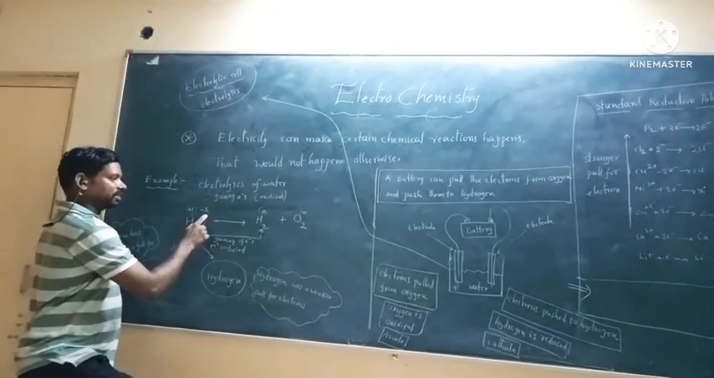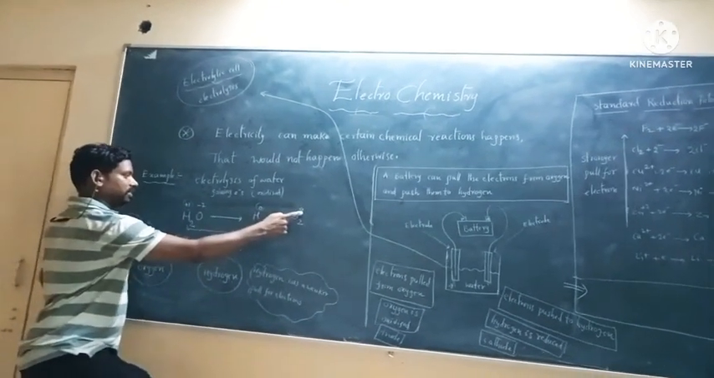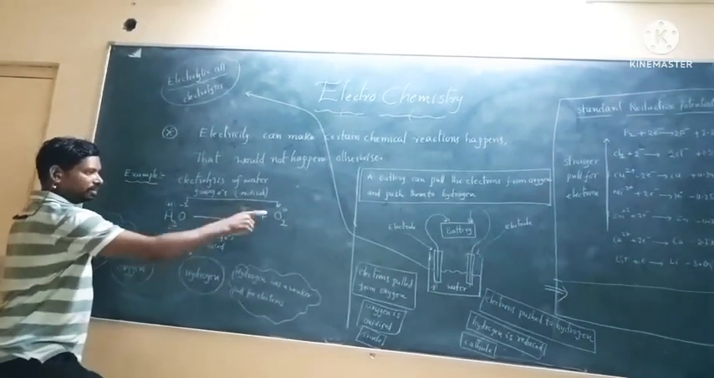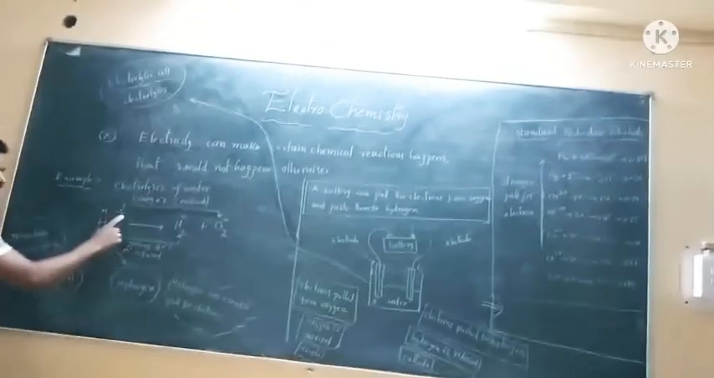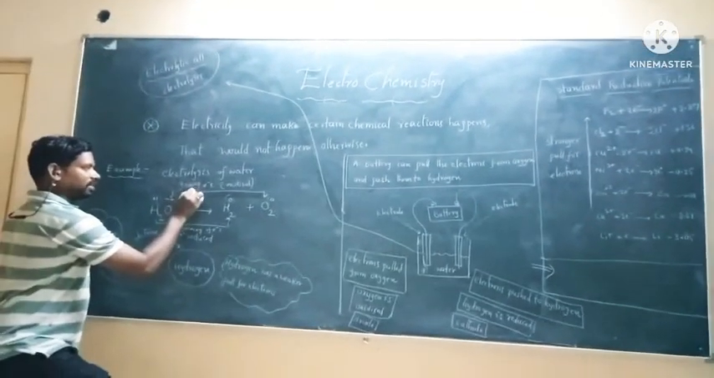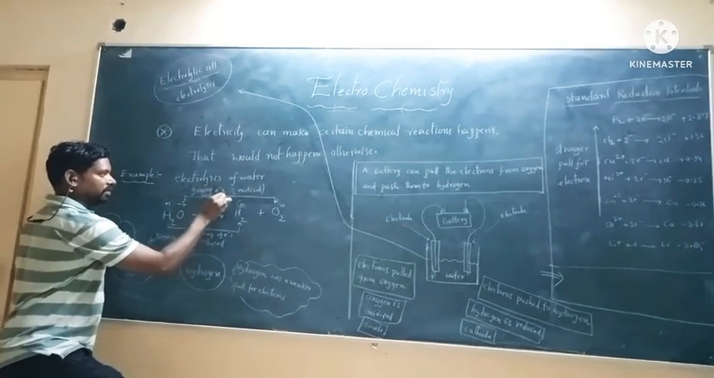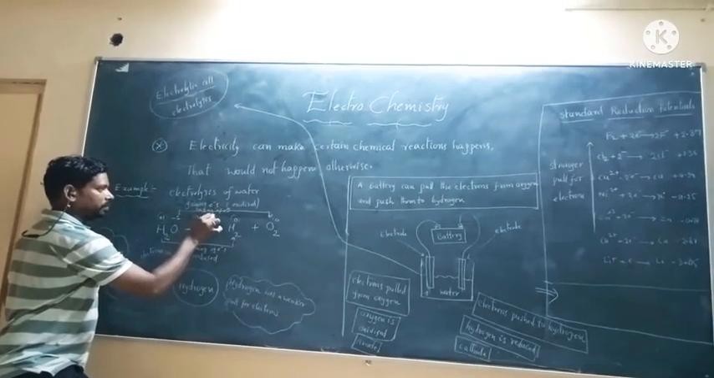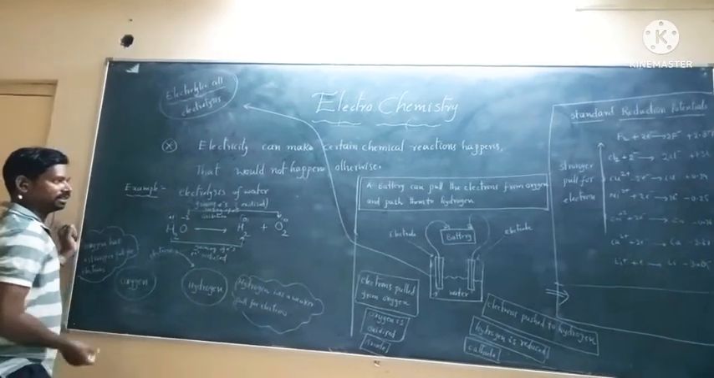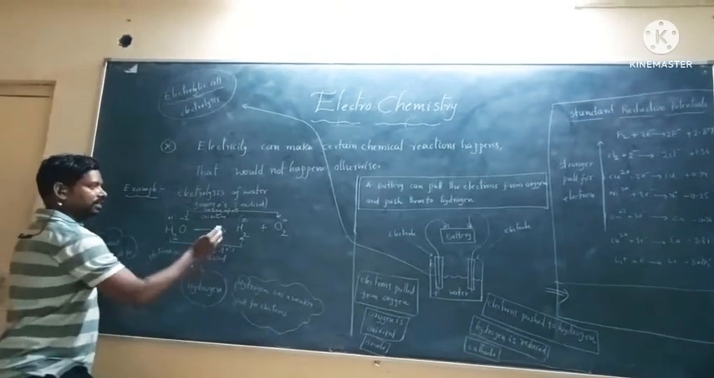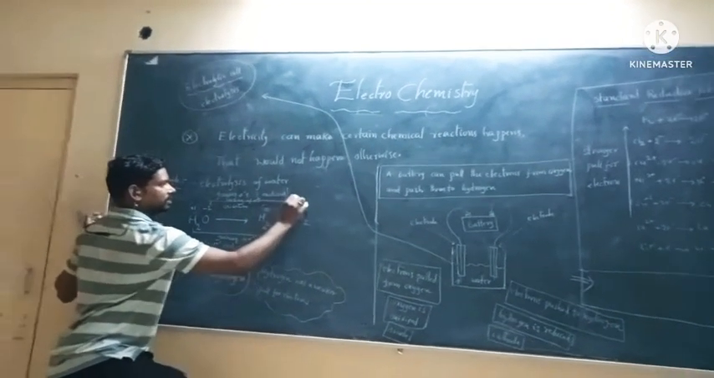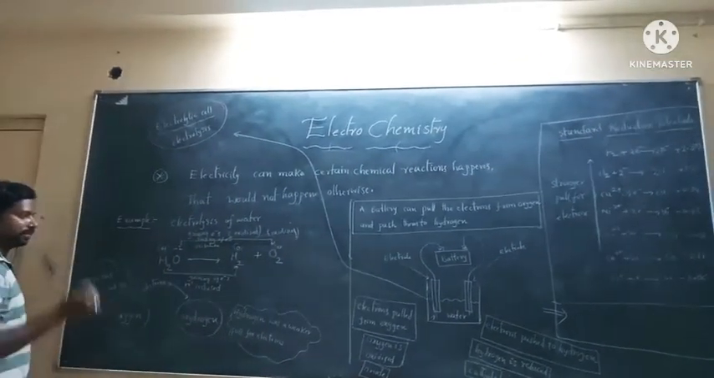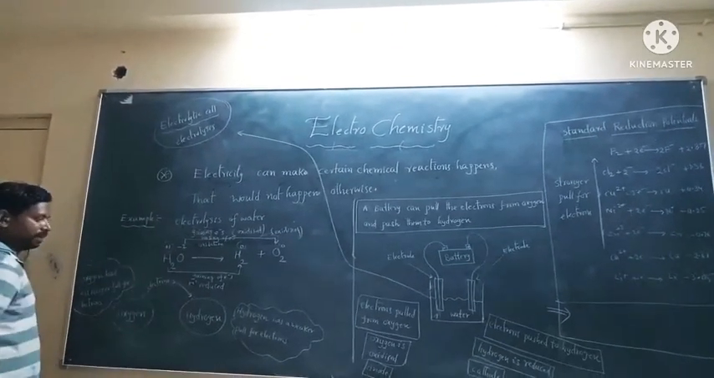At the same time, if you observe oxygen, the oxidation state is -2 and it will become 0. That means the oxidation number is increased. So here there is a losing of electrons. Losing of electrons is called oxidation. Here oxygen is oxidized. So during this process, what's happened here?